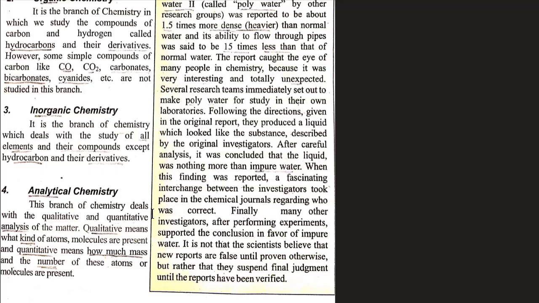Analytical chemistry. The word analytical is derived from analysis. You'll see that most of analytical chemistry is about analysis. This branch of chemistry deals with the qualitative, meaning the quality of certain substances, and quantitative, meaning the quantity of substances. Qualitative and quantitative analysis of matter. Qualitative means what kind of atoms or molecules are present, and quantitative means how much mass and the number of these atoms or molecules are present.